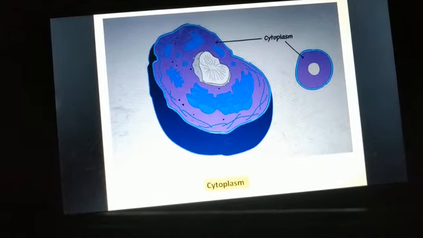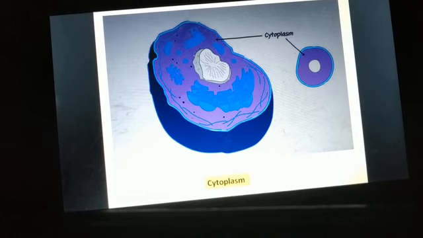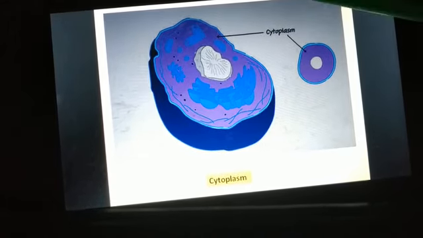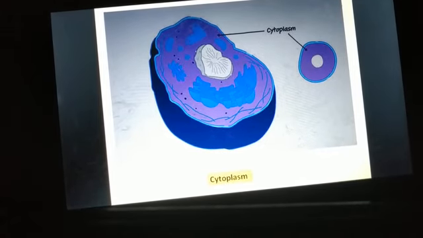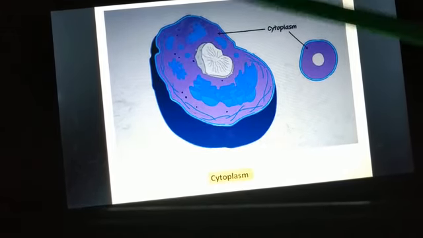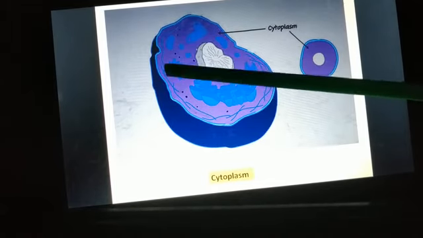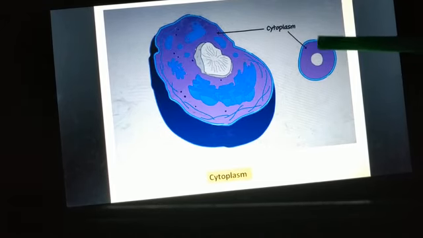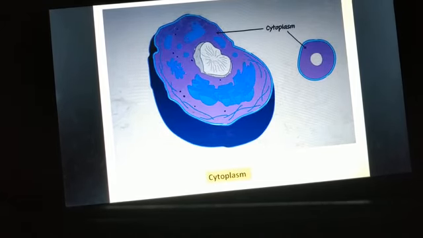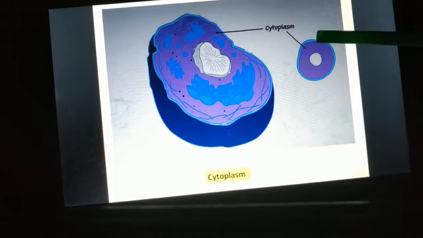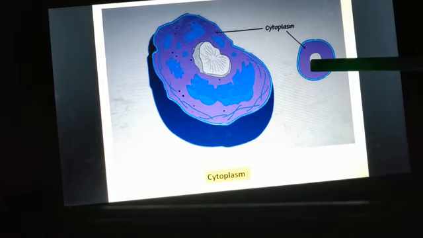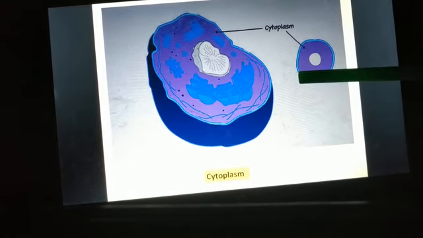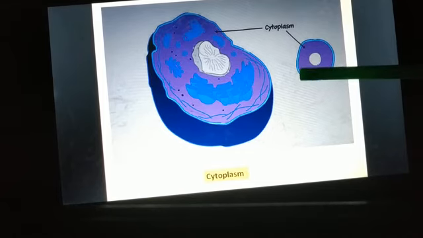Hello students, today I will discuss about cytoplasm. So cytoplasm, this is an aqueous transparent substance inside the cell. The transparent aqueous substance that is filled inside the cell, this is cytoplasm. Cytoplasm is present between the plasma membrane and the nucleus. So the fluid that is filled between the nucleus and the plasma membrane is the cytoplasm.